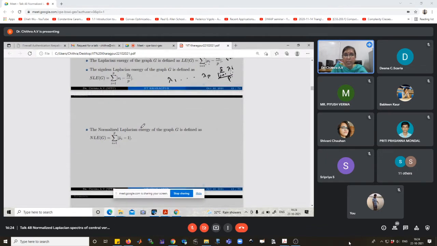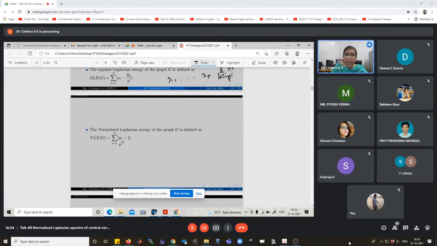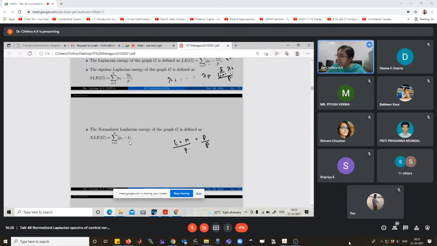The normalized Laplacian energy of the graph G is defined as the sum over i from 1 to p of modulus of mu i tilde minus trace M by the number of vertices, that is p. In the case of a normalized Laplacian matrix, trace M is equal to p, so p by p. Then the normalized Laplacian energy is equal to the sum over i from 1 to p of modulus of mu i tilde minus 1.